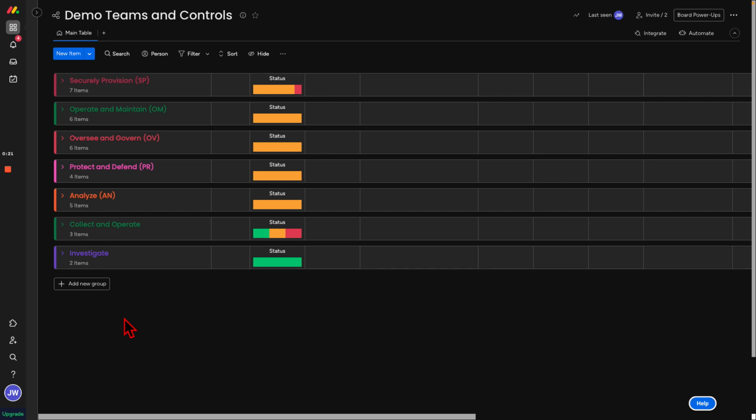What you see here is the NIST framework overlaid on Monday.com, and then it's also broken down into specialty areas, distinct areas of cybersecurity work. Let's take a look at what the security provision team is up to.